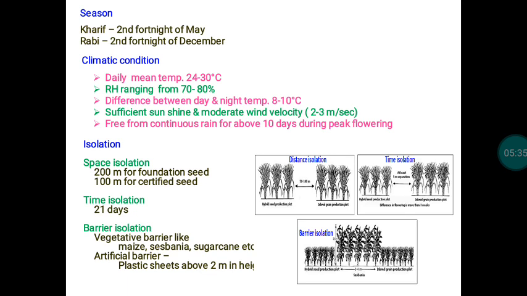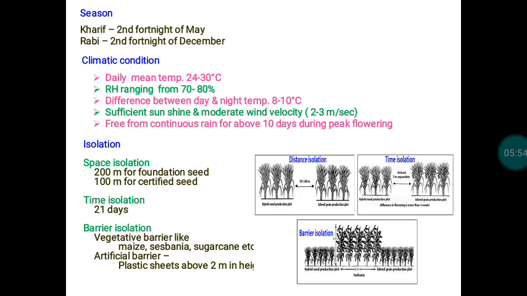As far as the ideal season for cultivation of hybrid paddy in Tamil Nadu is concerned, if it is the Kharif season, we have to take up sowing in the second fortnight of May. If it is the Rabi season, it is the second fortnight of December. That is the ideal season.